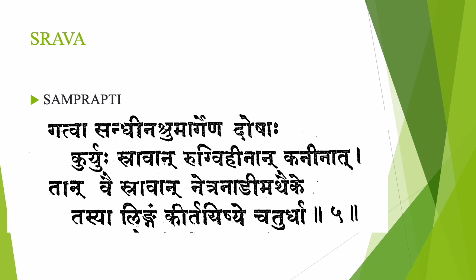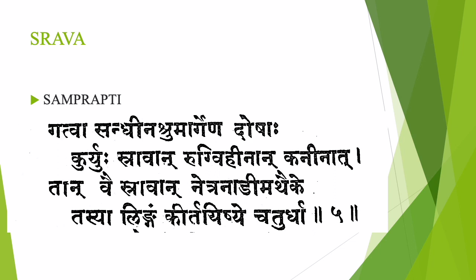So the first one is Srava. As you all know, there are 4 types of Srava. In Ashtanga Hridaya it is Jalasravam, Kaphasravam, Raktasravam and Puyasravam, and in Sushruta Samhita it is Kaphasravam, Raktasravam, Puyasravam and Pittasrava.